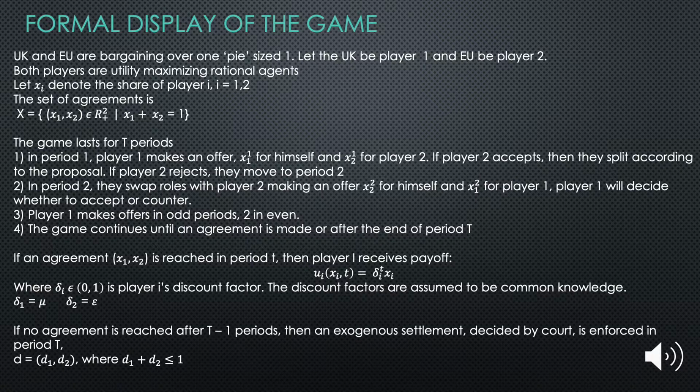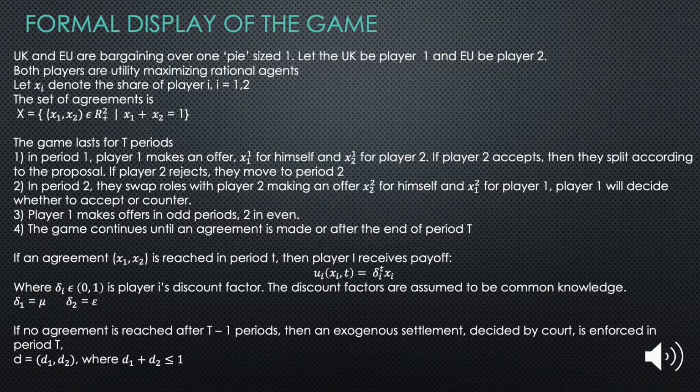Here is a formal display of the game. Both players are assumed to be utility maximising rational agents. Player 1 is the UK and player 2 is the EU, and the set of real outcomes is bounded by the sum of their payoffs equaling 1. The subscript and superscript denote the player and round respectively. The player's utility is an increasing function of their payoff and their discount factor, and a decreasing function in time, as the discount factor is less than 1. Call player 1's discount value mu and player 2's epsilon.